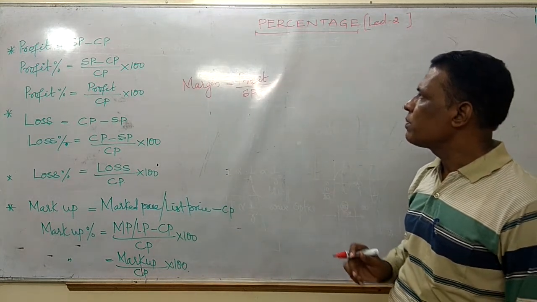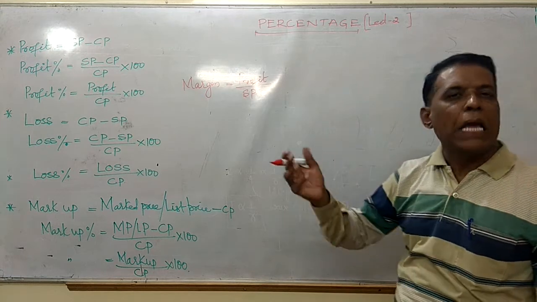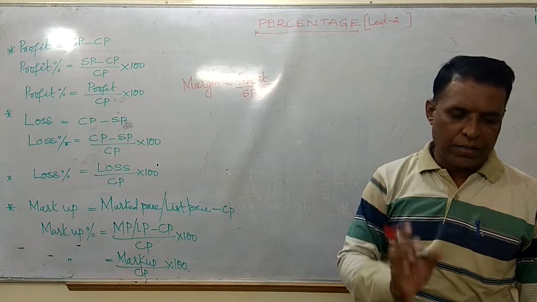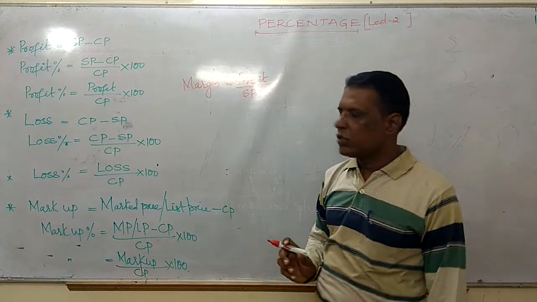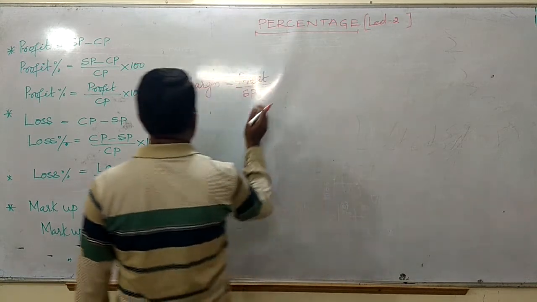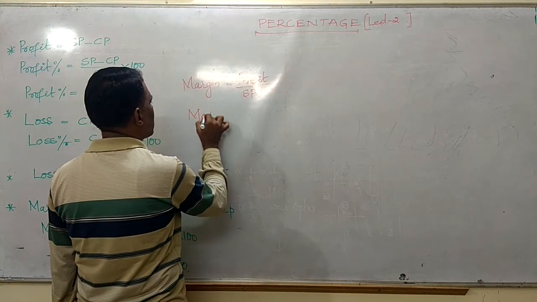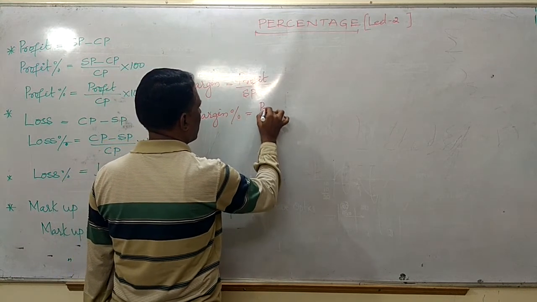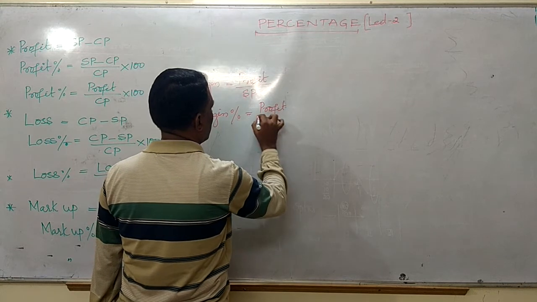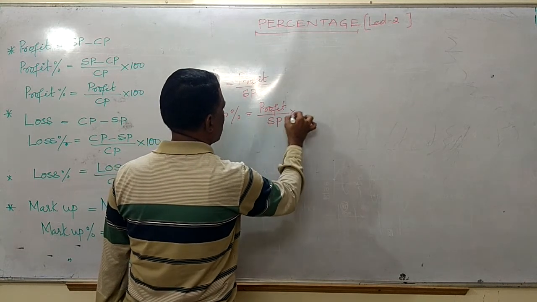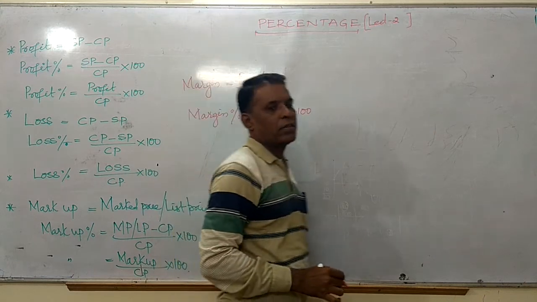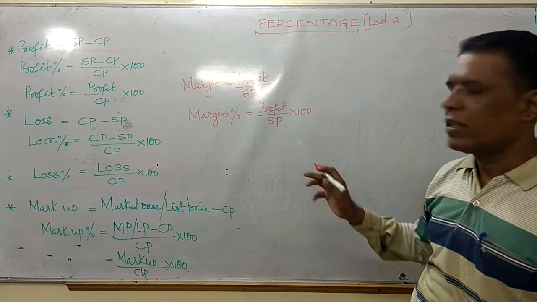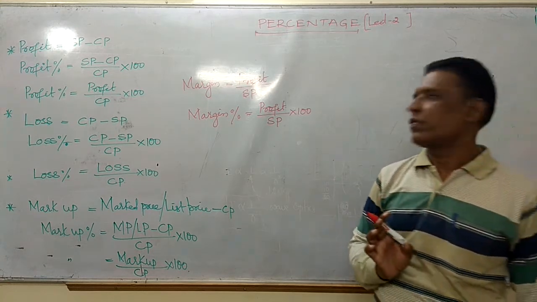Margin means profit, which is selling price minus cost price, divided by selling price. So margin percentage means into 100. Margin percentage is nothing but profit divided by selling price into 100, friends. It is nothing but a margin percentage, friends.